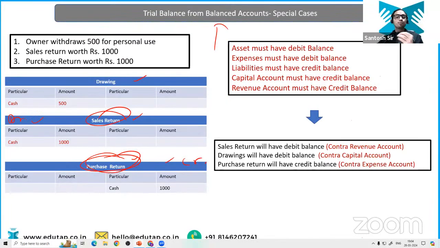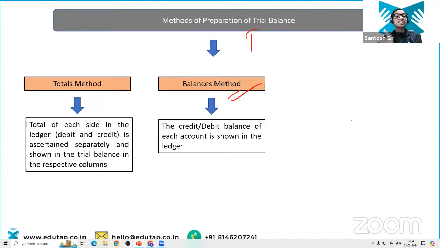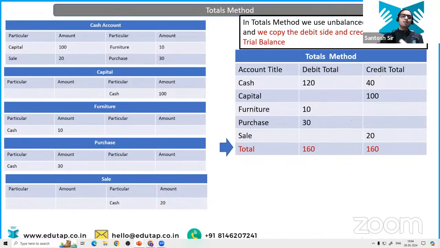We are going to put the total of the debit and the total of the credit of each and every account, like this. See, we have the cash account, and you know the total of debit is 120 and the total of the credit side was 40, and below this you have written balance carried down of 80. So in the balances method, you are only putting this 80 onto the debit side of cash, isn't it? But in the total method, you are going to write the total of 120 of the debit side of cash to the debit side of this cash account total.